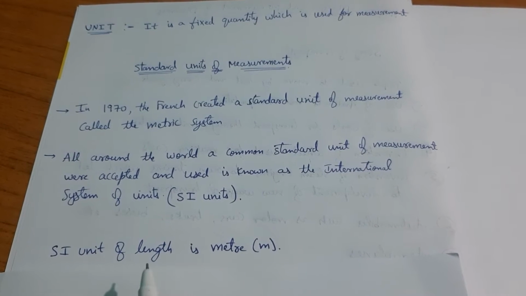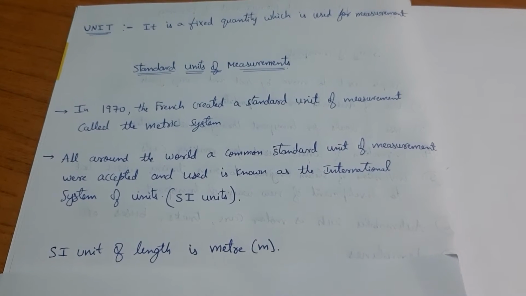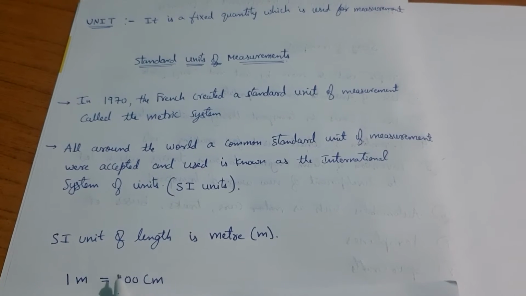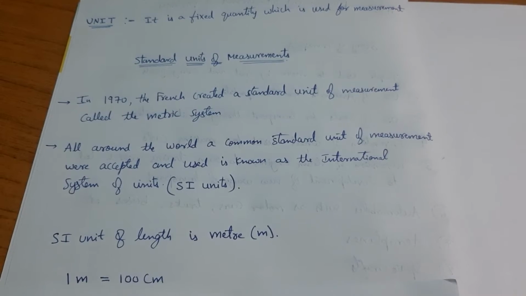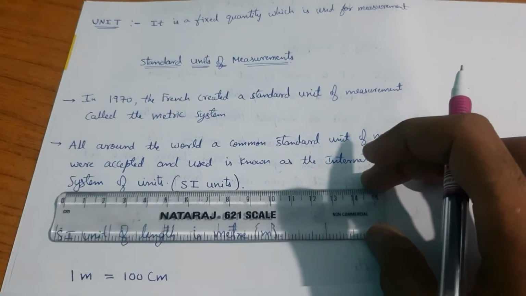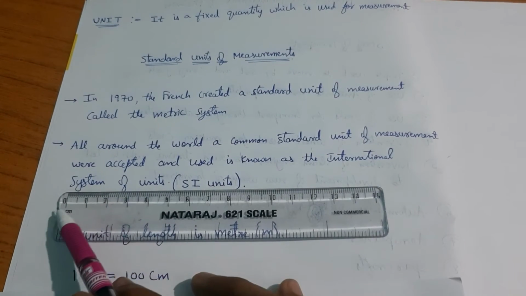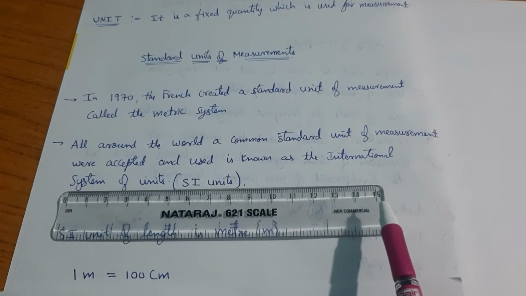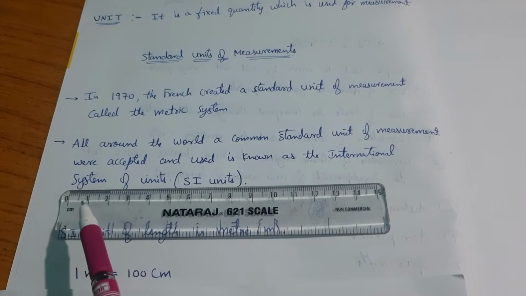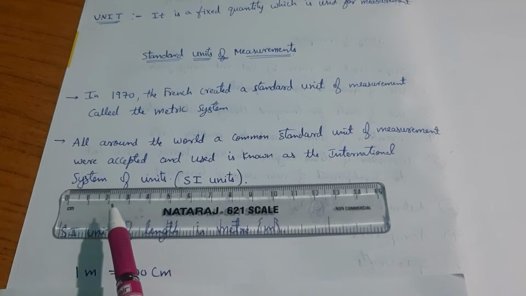The SI unit of length is meter. And how much is 1 meter? 1 meter is equal to 100 centimeters. If you take a scale, let us suppose this is the scale, and in this scale we have 0 to 15 centimeters, and 1 centimeter is this distance, and it is equally divided.